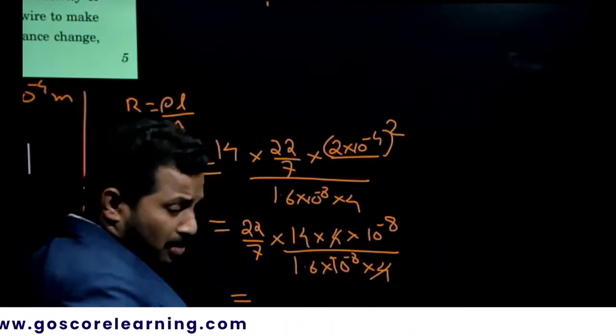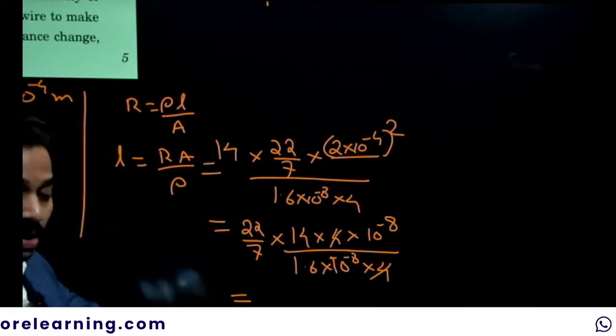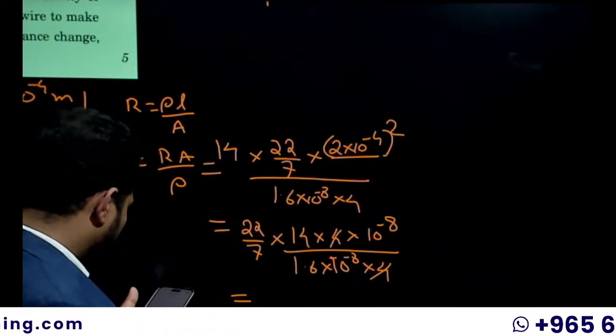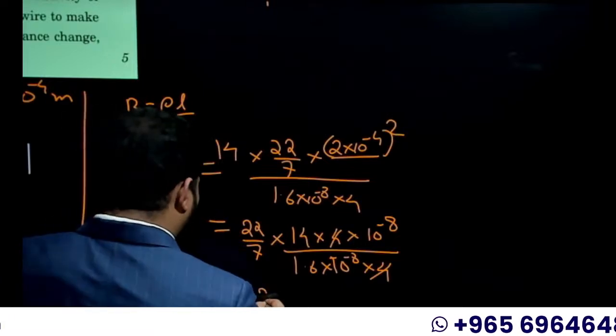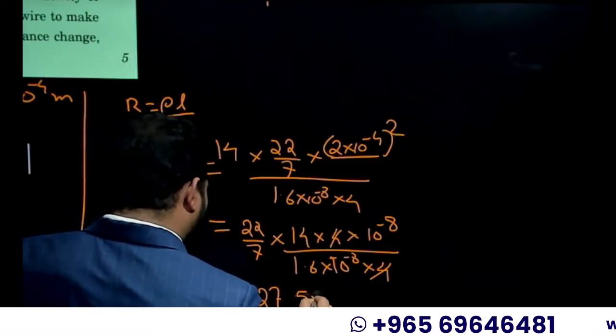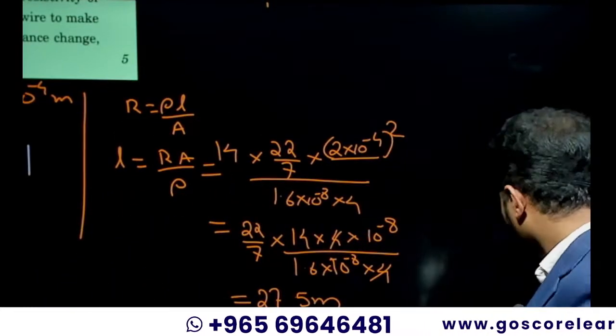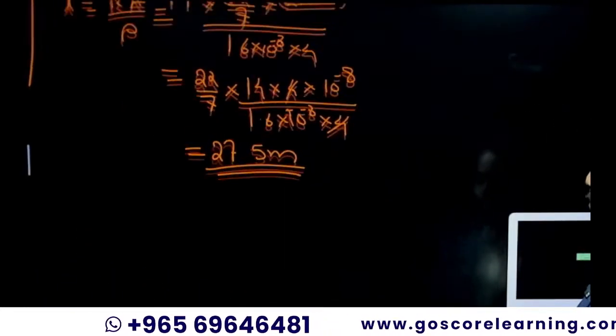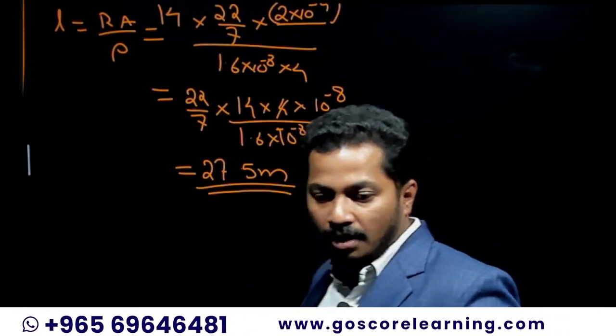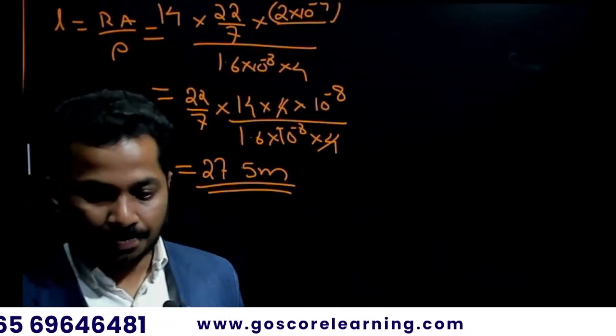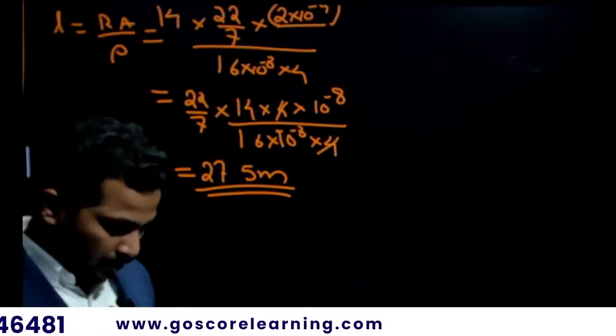You can calculate it, but as we need to conclude right now, the answer is going to be 27.5 meter. After substituting, you will be getting 27.5 meter. It's just a matter of substitution.